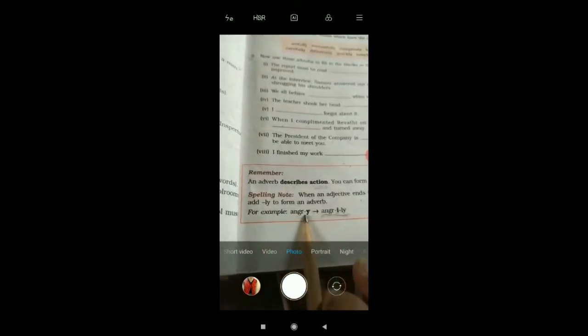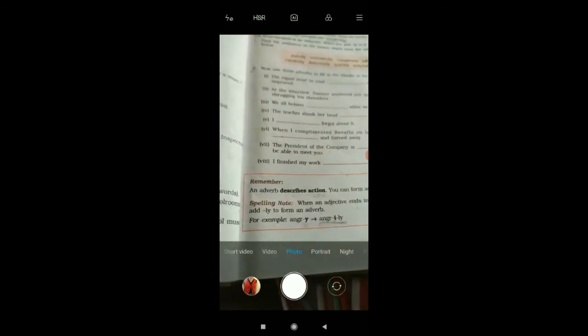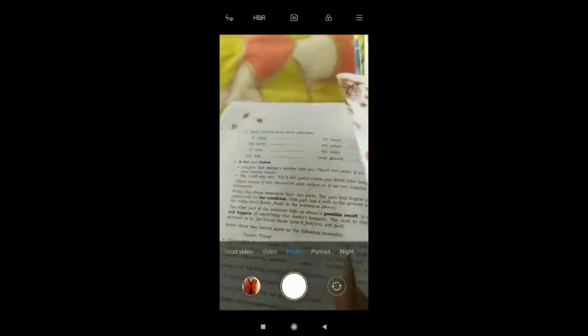You know, angry, it is ending in y. You have to replace it with i and add ly to it. तो angrily इसका spelling सही बन जाएगा. angryly नहीं बनाना है आपको, ठीक है ना? So for the next exercise, it will help you.